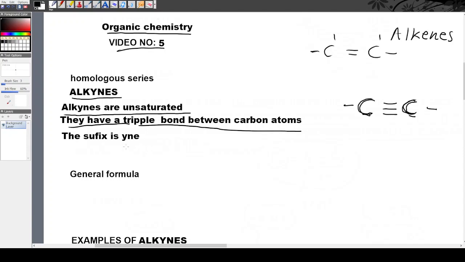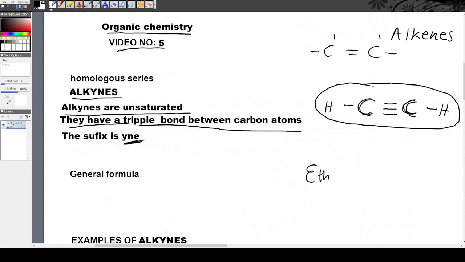So its suffix, let's say if we were to give a name for this organic compound, the parent name, the parent chain ibizophela ngo-ine, as in YNE ekugqibeleni xa iphela. Because in a 2 carbon atoms, it would mean that this is eth. Eth means 2 carbon atoms. Then, because it belongs in the family of alkynes, so iphela ngobani? Ngo-YNE. So it's ethine. So this is a structure for ethine.